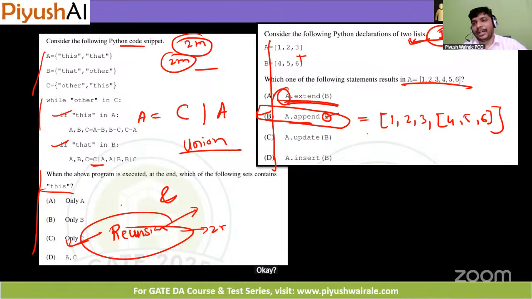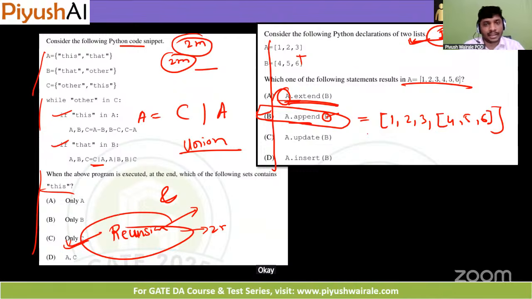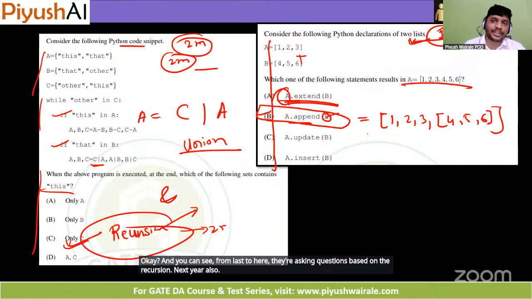If you see my first video on YouTube when I discussed the syllabus, at that time I told that recursion will be there in every GATE paper. At least one question will be there on recursion. And you can see from the last 2 years they're asking questions based on recursion. Next year also there will be a question on recursion only.